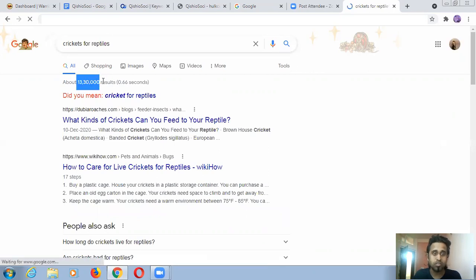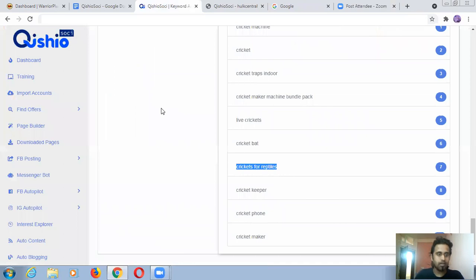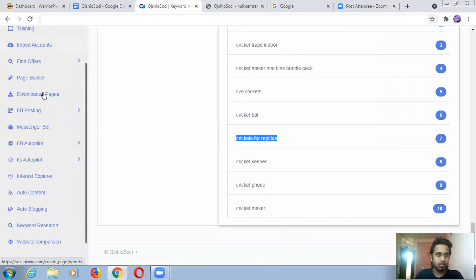Okay, this is much less competition. You should go with this: crickets for reptiles. If you are able to write something on this, or make some videos on this, you will get traffic and you will get CTR also. That's how you have to understand the complete process. Now back on this again, and let me see.